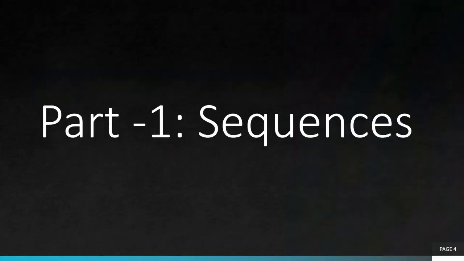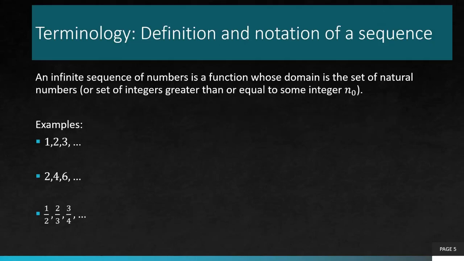So here we are, part 1, sequences. Before I read this definition to you, I want you to have a look at these examples here. The first example of a sequence is 1, 2, 3, the very simplest possible example, and so on. These dots mean it keeps going, it never stops. So that means it's an infinite sequence.